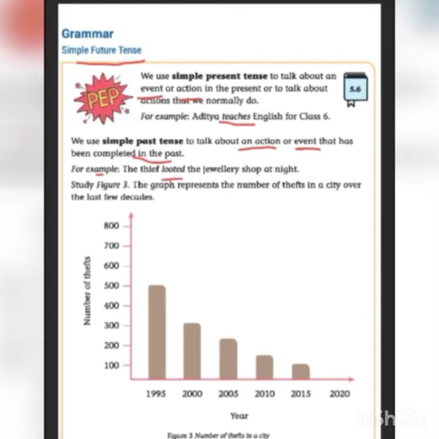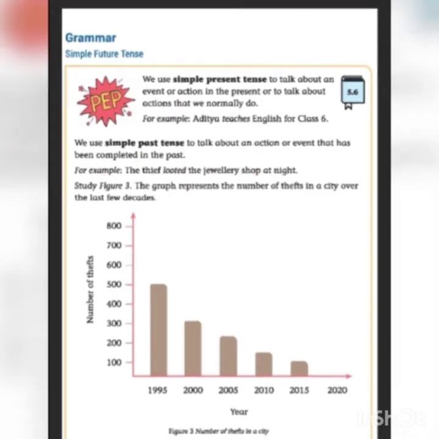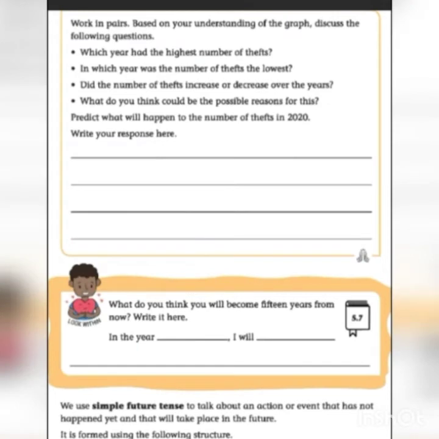Study figure 3. The graph represents the number of thefts in a city over the last few decades. Here is the number of thefts, and here they have given the year. Just observe the graph, children. Work in pairs. Based on your understanding of the graph, discuss the following questions. So children, you can choose any one person from your family, observe the graph and discuss it.